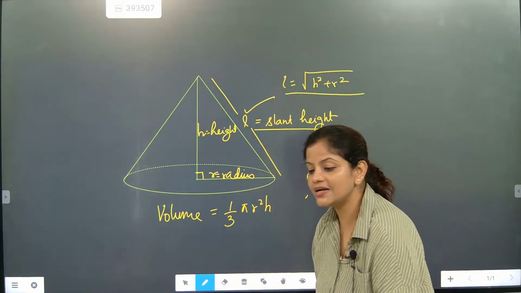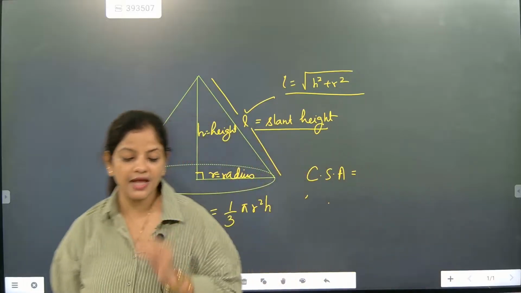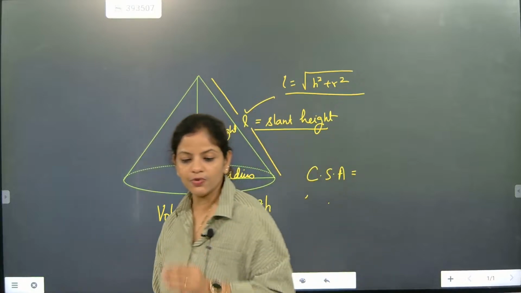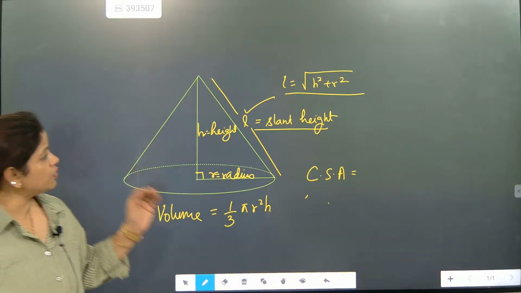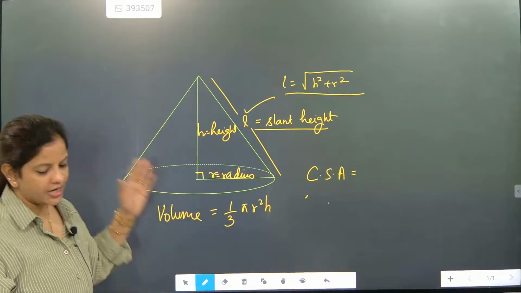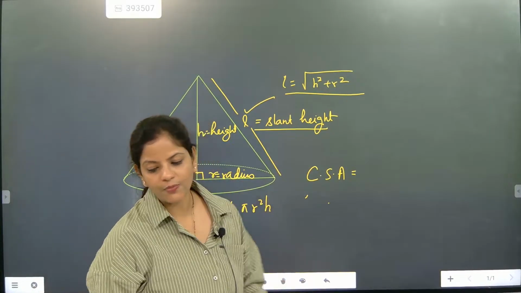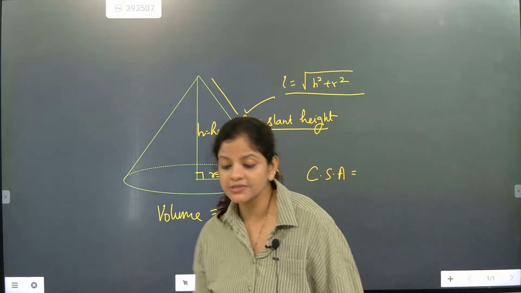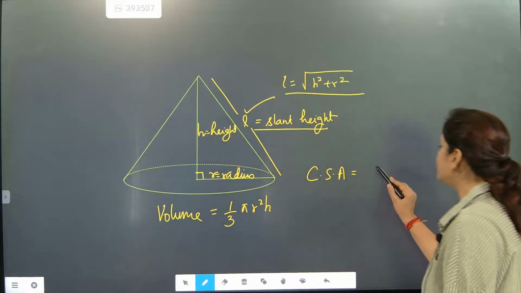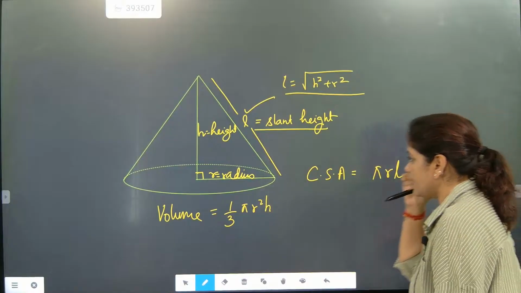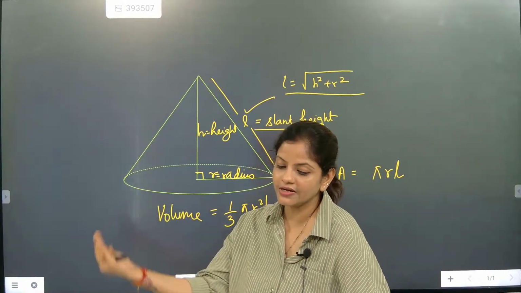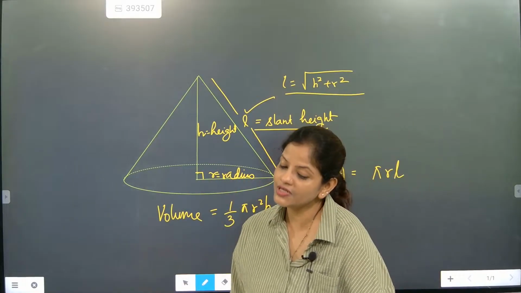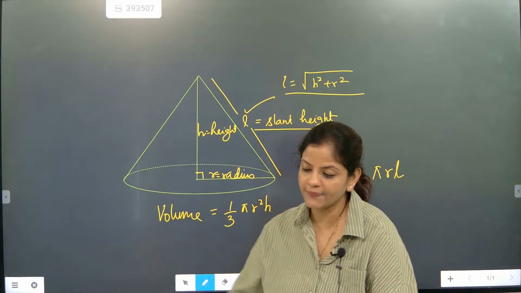So how to get the slant height? The formula for finding the slant height is root under h square plus r square. That is the formula for slant height. I hope you have understood. So now we are writing about CSA. CSA is curved surface area, and curved surface area is pi RL, because the slant height part is included. Absolutely correct.